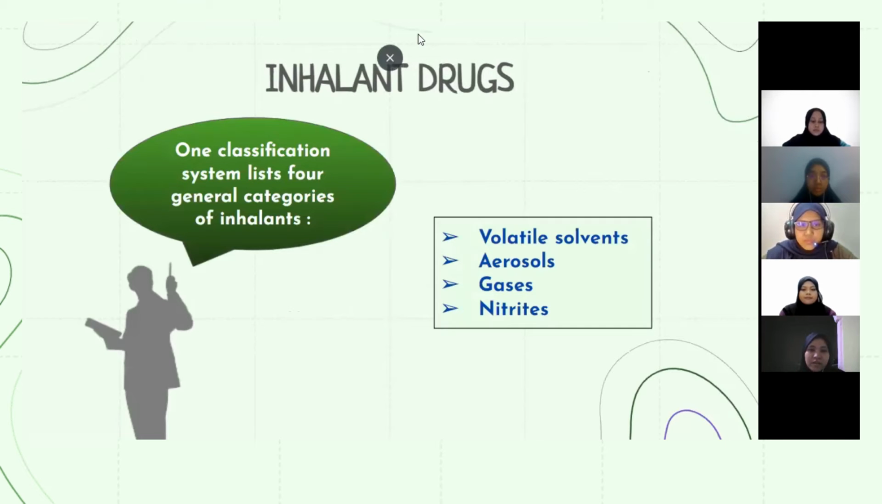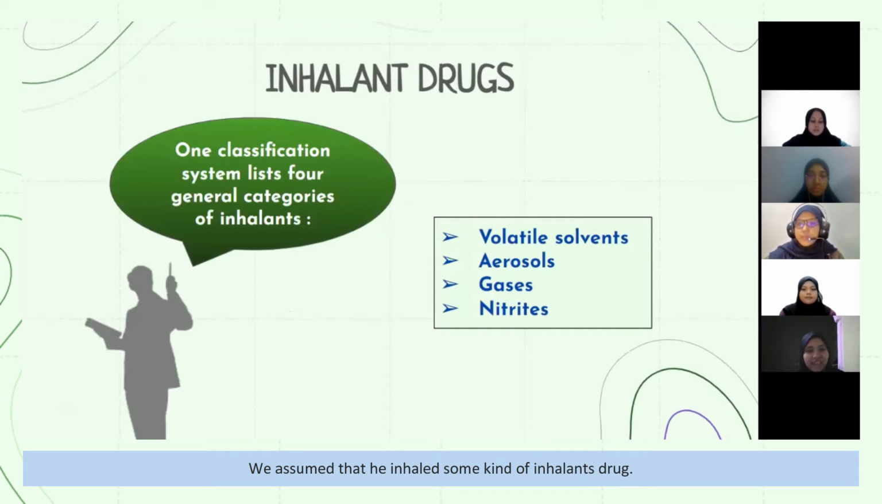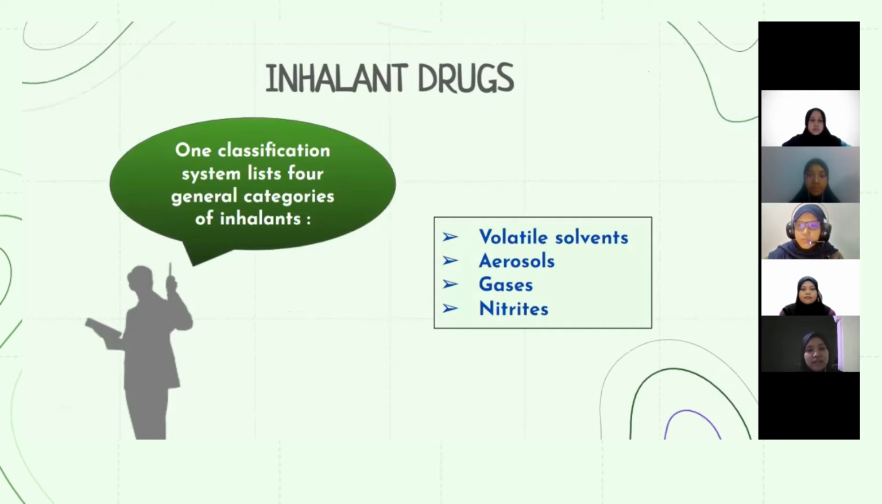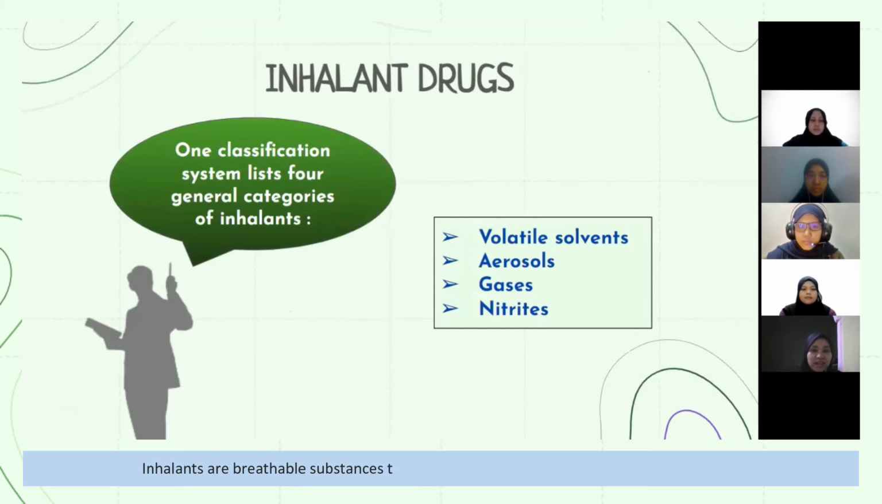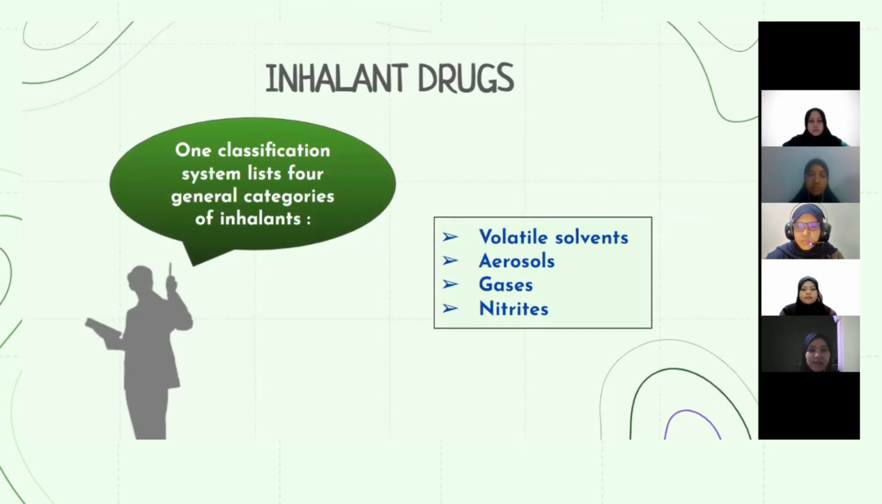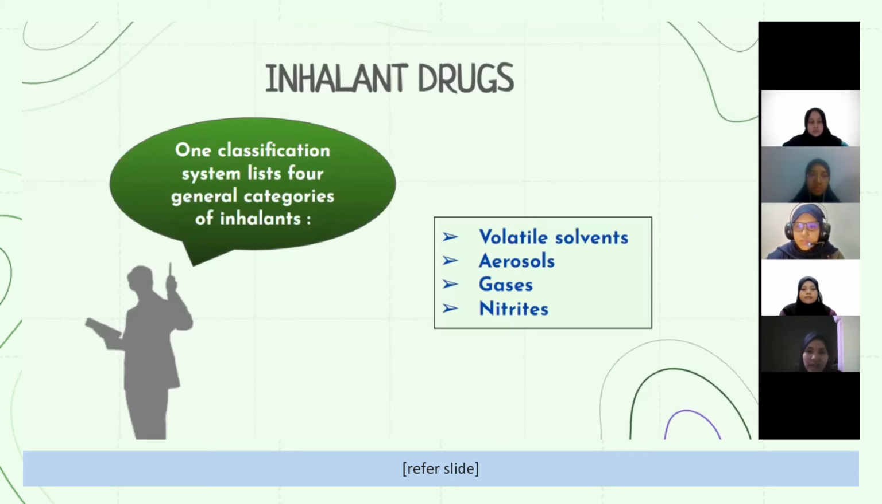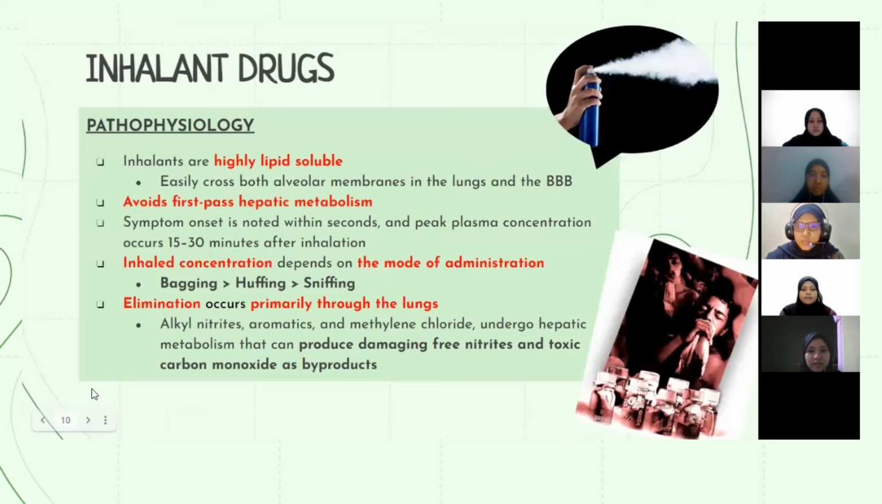So, based on the trigger, the man confessed to inhaling something at the party, right? So we assume that he inhaled some kind of inhalant drug. So let's learn a little bit about inhalants. What are inhalants? Like Sister Farhanah said earlier, inhalants are breathable substances that induce psychoactive or mind-altering effects. One classification system lists 4 general categories of inhalants, which include volatile solvents, aerosols, gases, and nitrites.